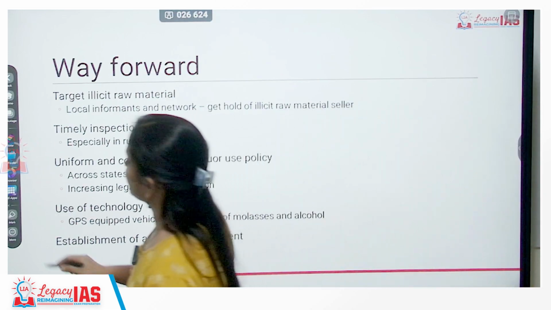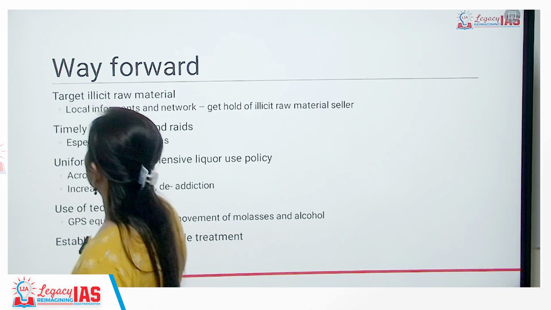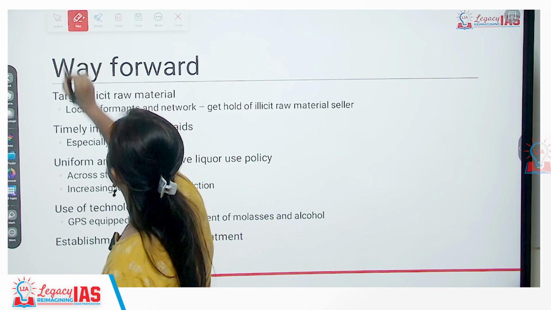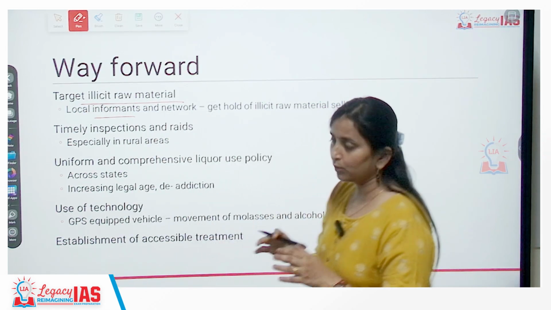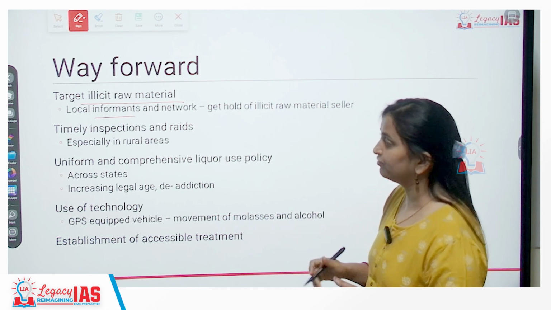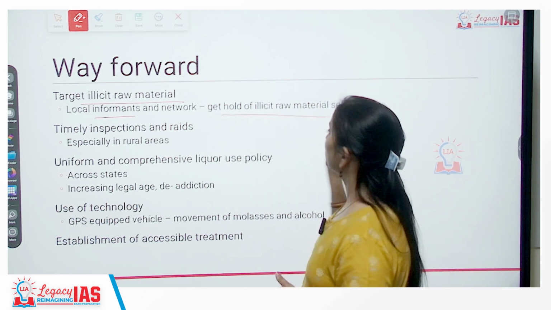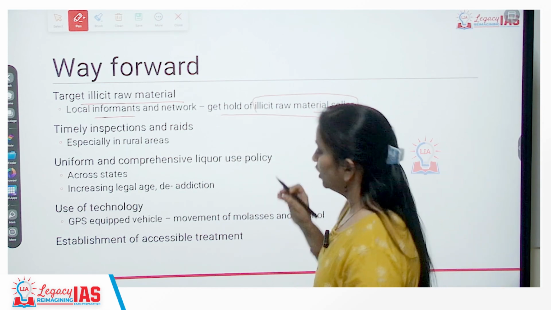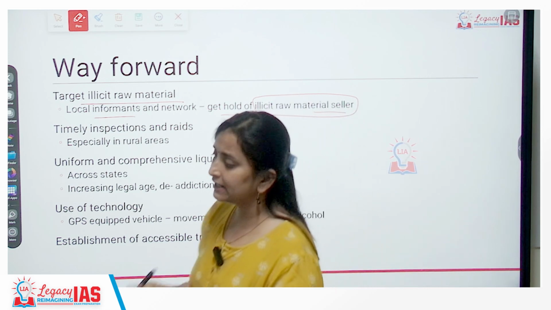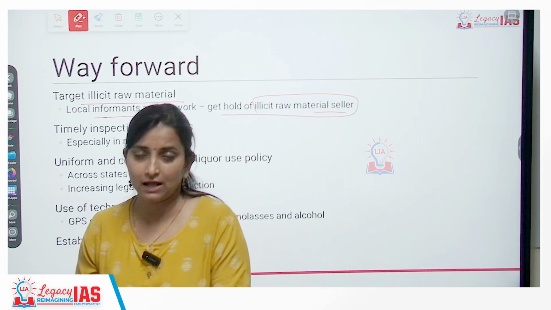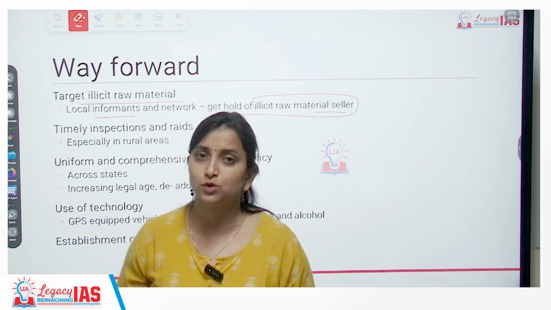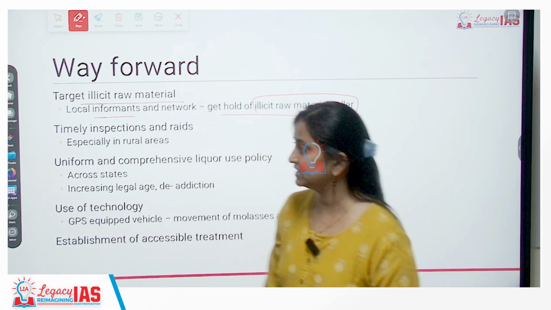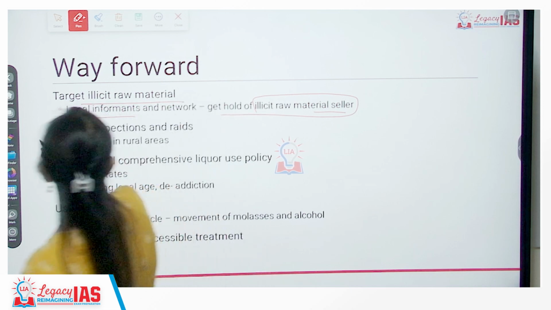But what more can be done? First thing is we need to target illicit raw material. We need to find out about the network. Local informants can help the government to find out about the network and get hold of the illicit raw material seller. Wherever methanol from industrial application is illegally shifting towards public usage, we need to get hold of these people.